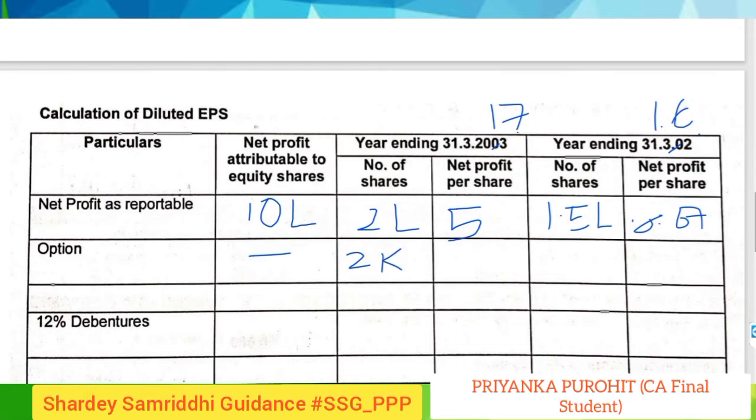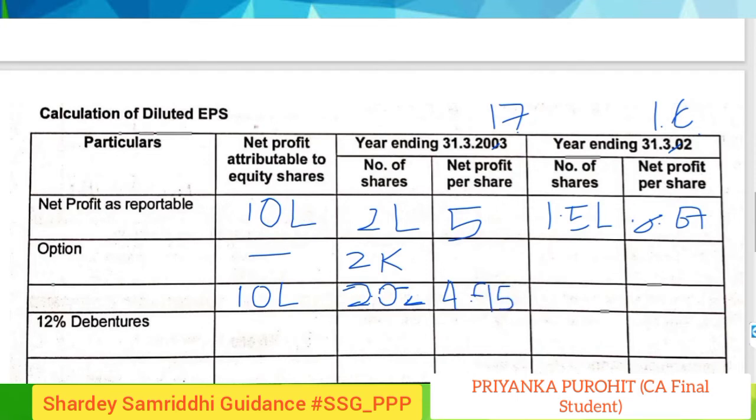So this will make the total 10 lakhs here and 2.02. You just have to add 2 lakhs plus 2,000, which will give you 2.02. So the revised EPS in this case would be 4.95.